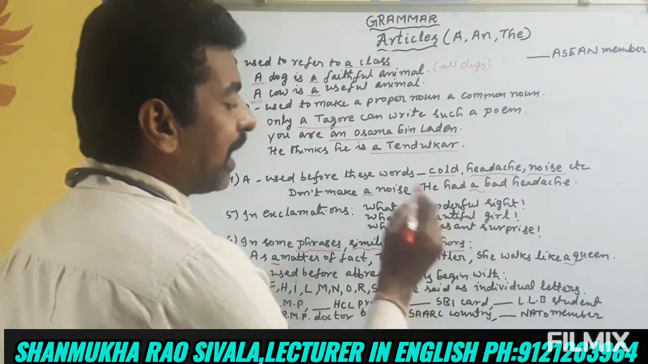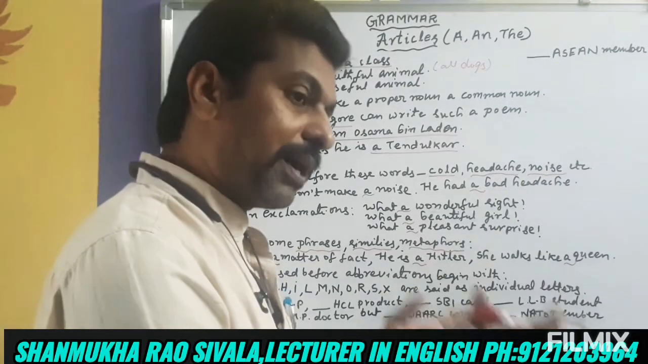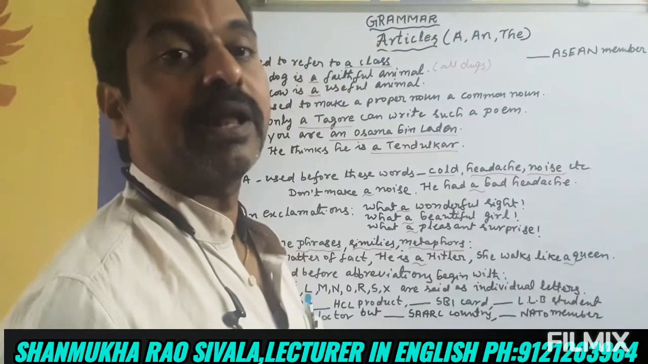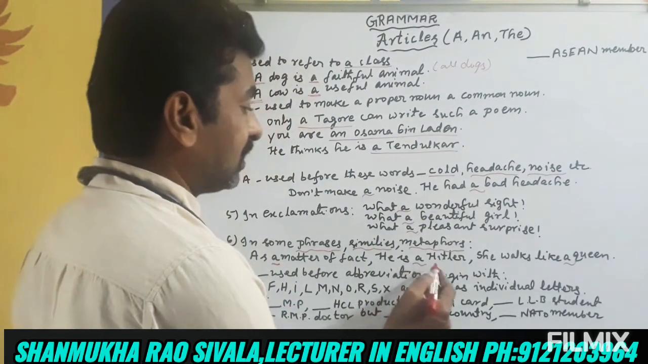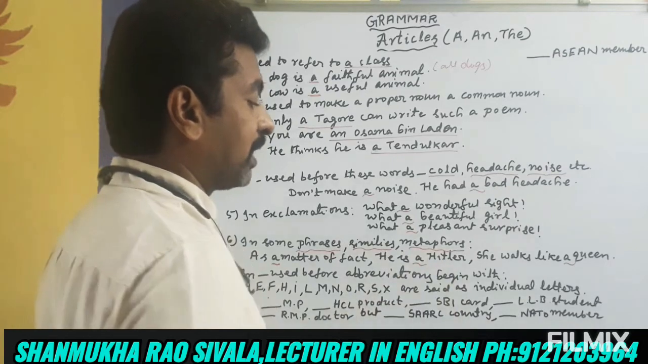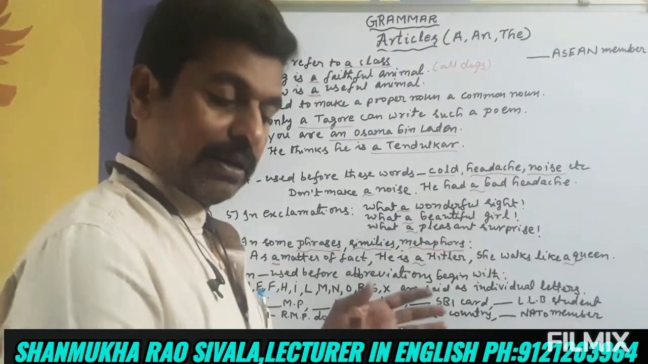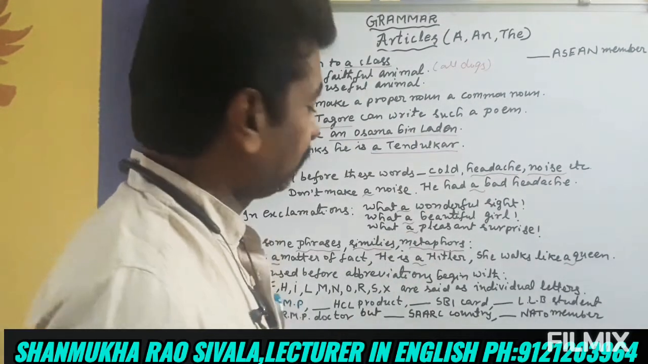And he is a Hitler. So we compared him to a cruel fellow like Hitler. Here this is called a metaphor. Direct comparison is called a metaphor. He is compared to a Hitler, a cruel fellow, a great dictator.